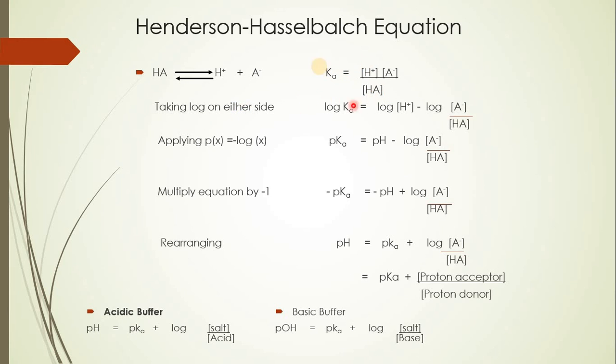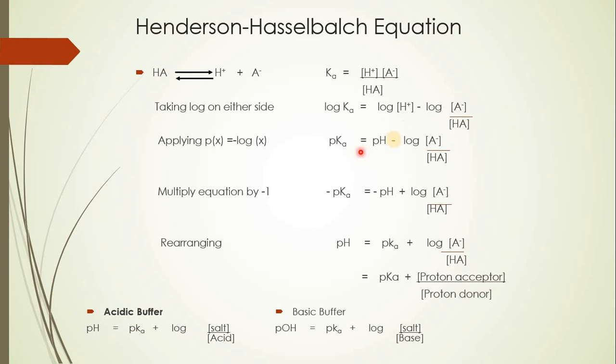For this equation, we will take log on either side.